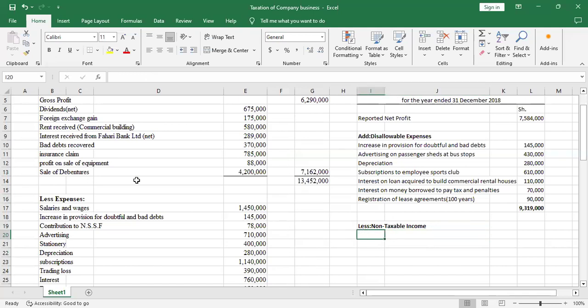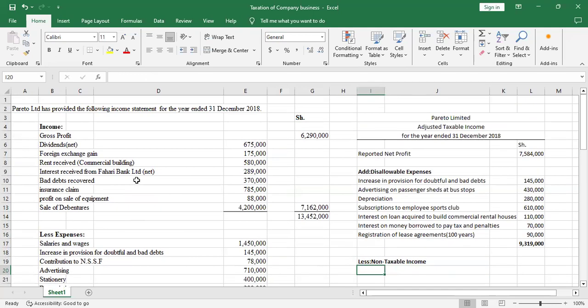So we'll check the incomes apart from the income which is coming from the business, the other income. The income which is coming from the business that we're carrying out is the gross profit. So anything that falls below this is other income. We'll start with dividends, which we are given as net.